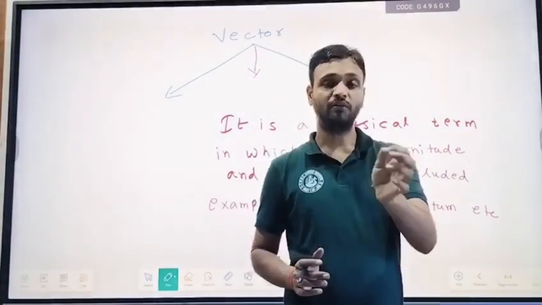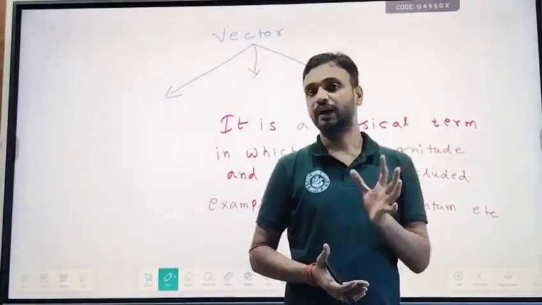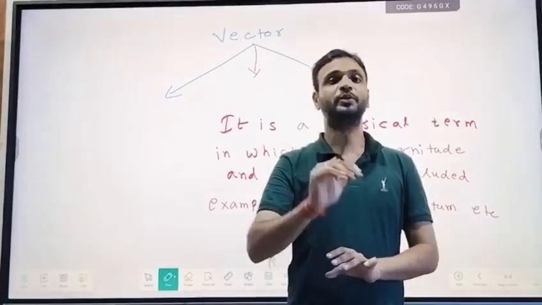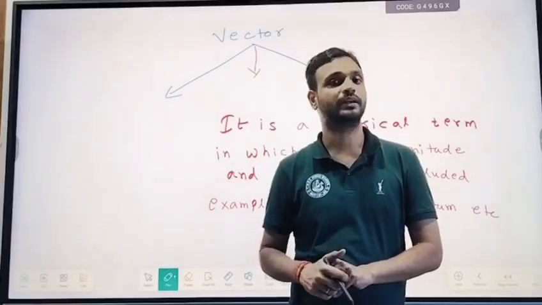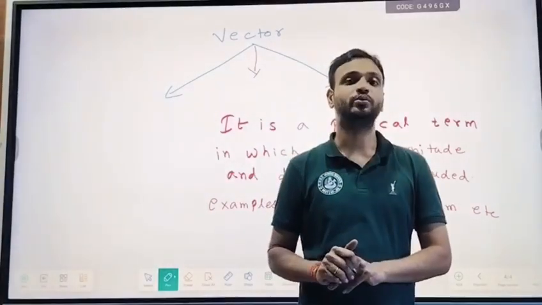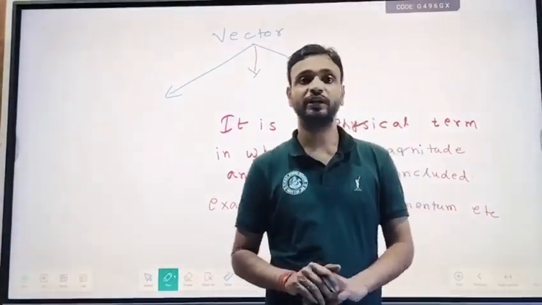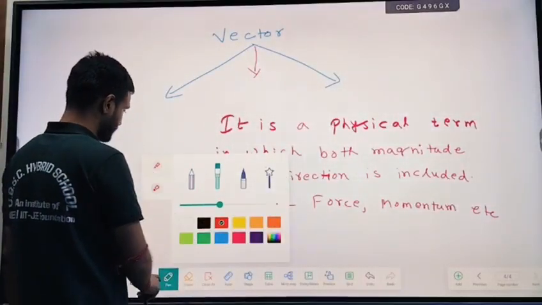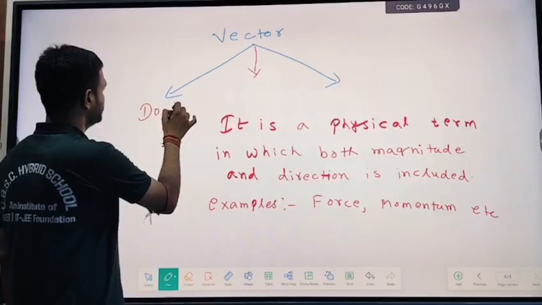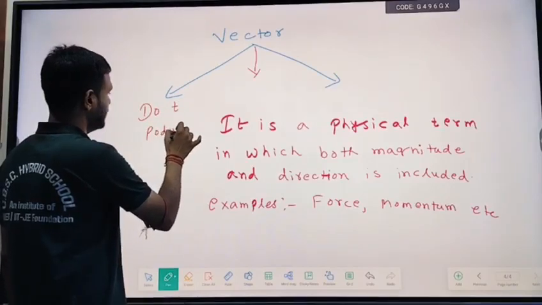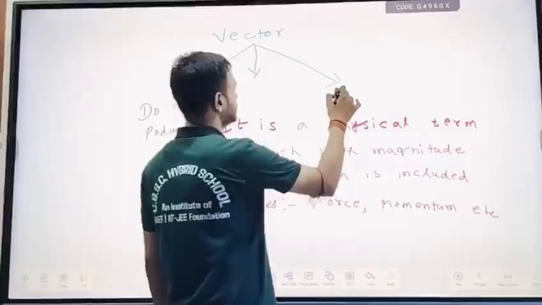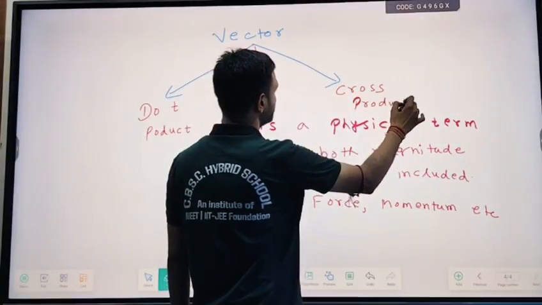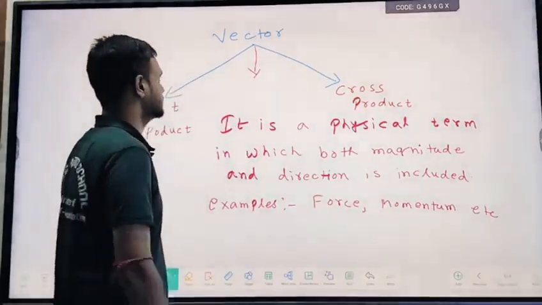But here our focus is on work, and to study work we need to understand one concept that is called the dot product. The dot product is nothing but a multiplication of two vectors. Vectors can be multiplied in two ways. One way of multiplication is called the dot product, and the other way of multiplication is called the cross product.